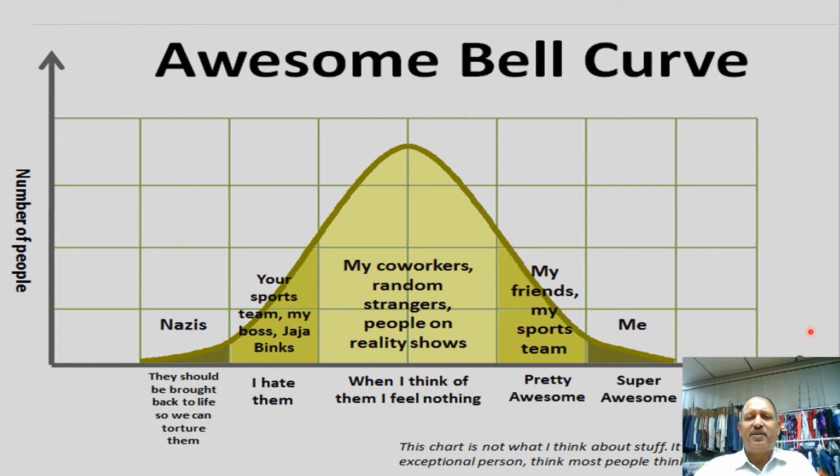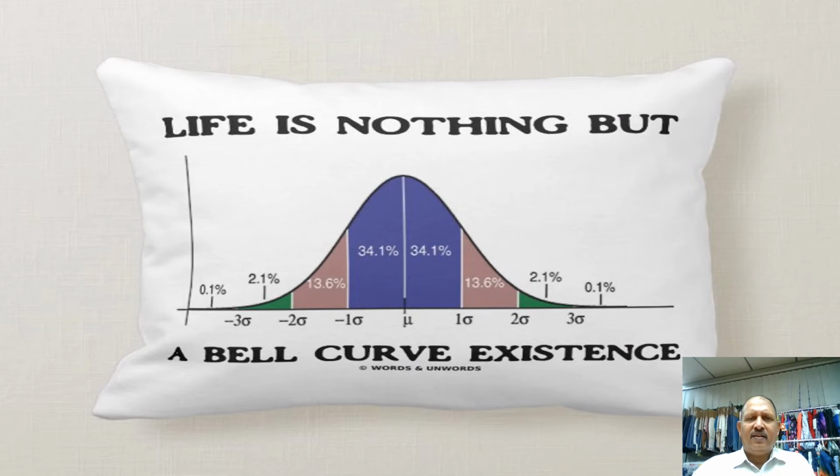Same is the distribution. The number of people will reduce as you go here, the number of people will reduce as you go here, and this is where the maximum population is distributed if you draw the histogram. So basically, life is nothing but a bell curve existence.